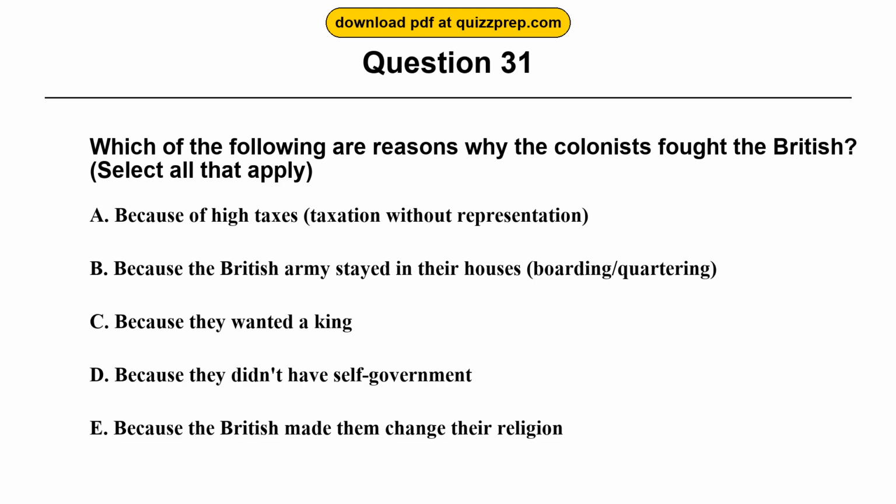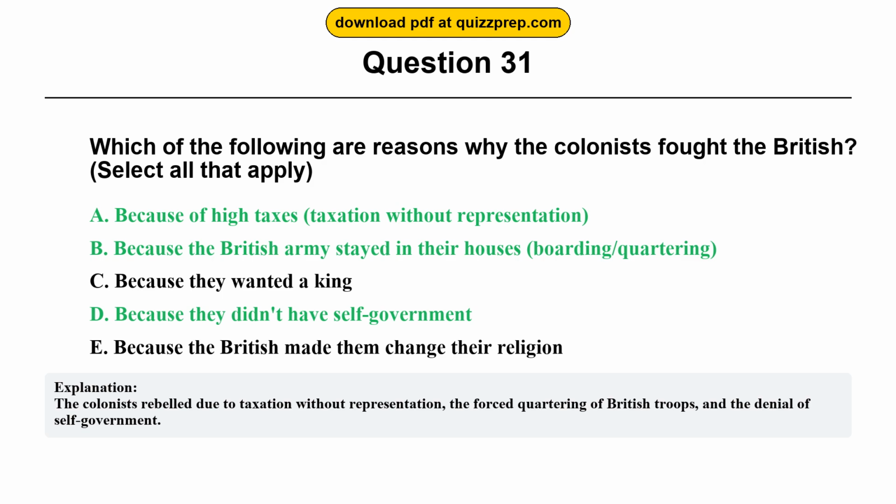Question 31. Which of the following are reasons why the colonists fought the British? Option A. Because of high taxes, taxation without representation. Option B. Because the British Army stayed in their houses, boarding/quartering. Option C, because they wanted a king. Option D, because they didn't have self-government. Option E, because the British made them change their religion. The correct answers are options A and B and D. Because of high taxes, taxation without representation. Because the British Army stayed in their houses, boarding/quartering. Because they didn't have self-government. The colonists rebelled due to taxation without representation, the forced quartering of British troops, and the denial of self-government.